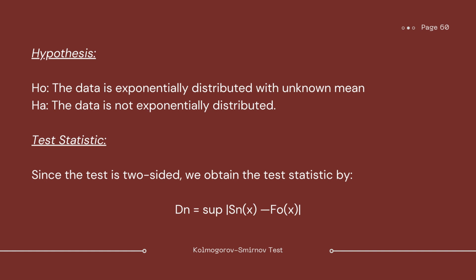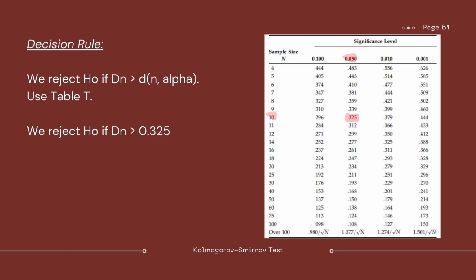Now for our test statistic, since the test is two-sided, we obtain the test statistic as follows. So next, for our decision rule, we reject h null if d sub n is greater than d sub alpha, and we use table T. So in this case, we can see that n is equal to 10 and our significance level is 0.05. So we will reject h null if d sub n is greater than 0.325.